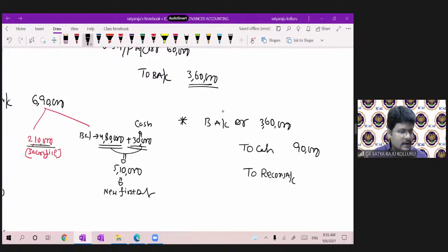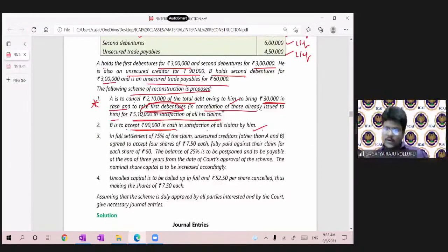3,60,000 minus 90,000, which leads to 2,70,000. That is the point he is indirectly telling: I'm ready to sacrifice 2,70,000. You can make it cash 90,000. Okay, fine.